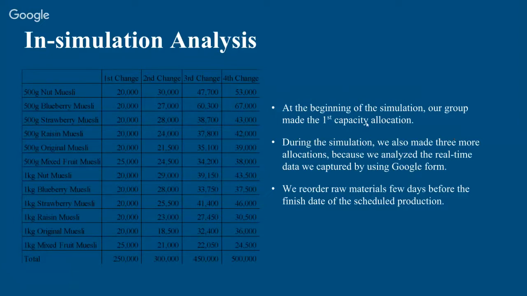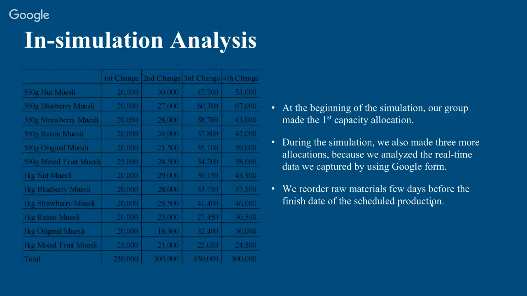So next is the simulation analysis. At the beginning of the simulation, our group made the first capacity allocations. For the first allocations, we just divided the total capacity of 250,000 by the 12 different products and made a little adjustment. And during the simulation, we also made 3 more allocations because we analyzed the real-time data we captured by using Google Form, and we made a decision to allocate more capacity for the highly demanded product in the market.